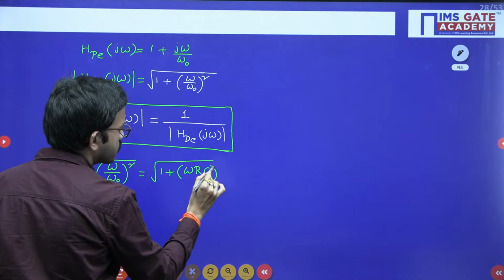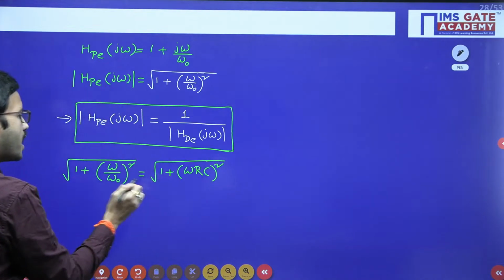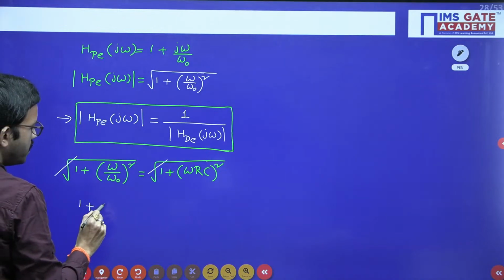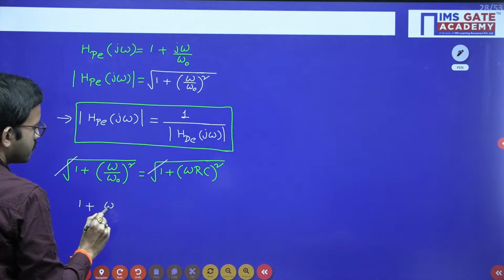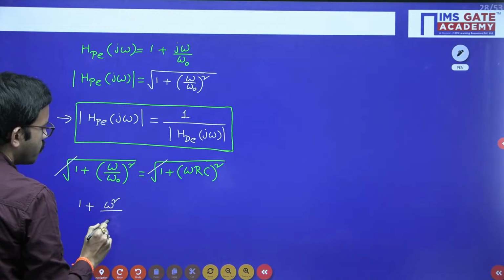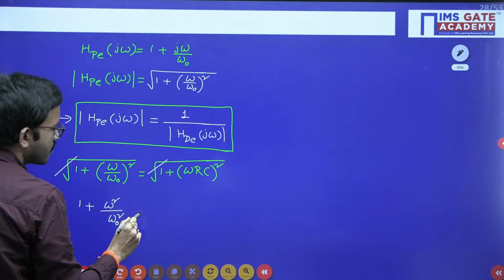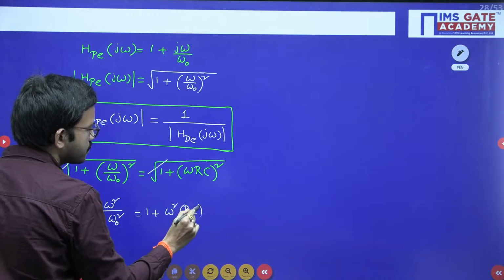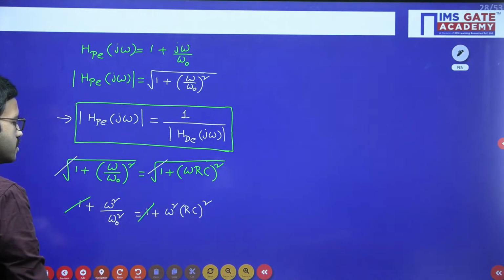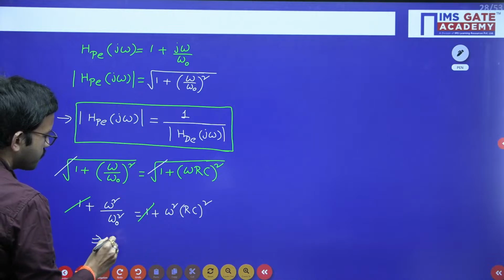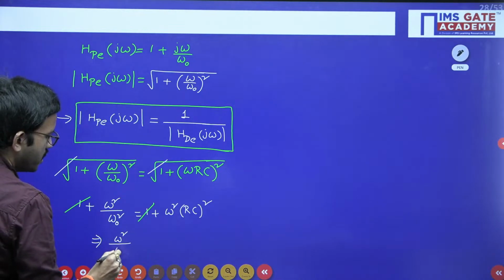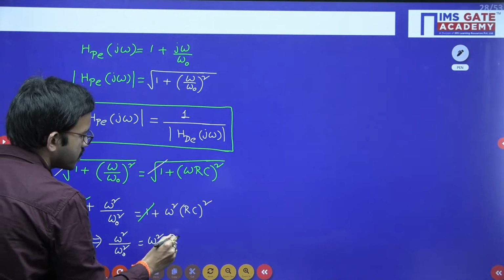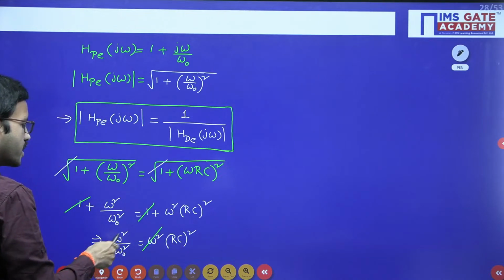Omega RC whole square. On both sides you are having root, so both the roots we can cancel each other. After that you are having 1 plus omega square by omega naught square, which is equal to 1 plus omega square into RC whole square. Here 1 will cancel each other. After that you are having omega square divided by omega naught square is equal to omega square into RC whole square. Here omega square we can cancel on both sides.